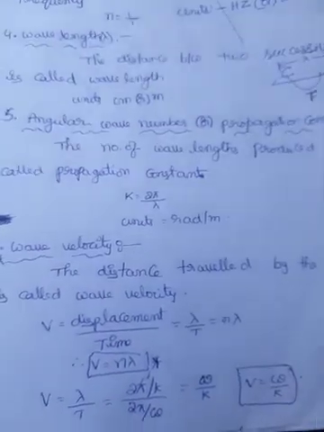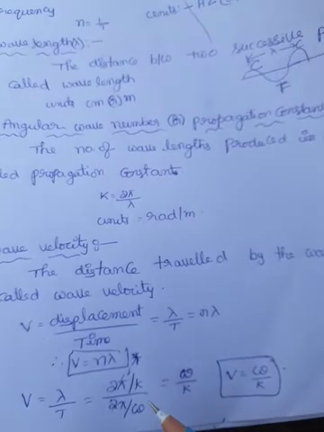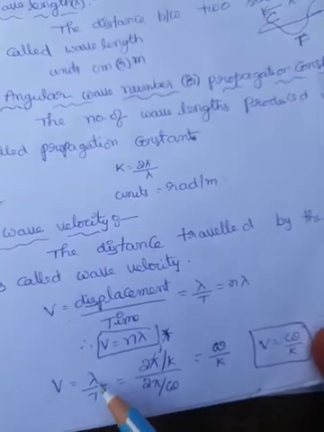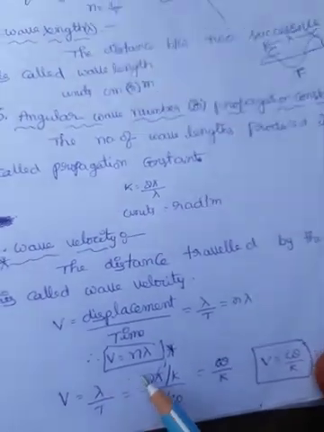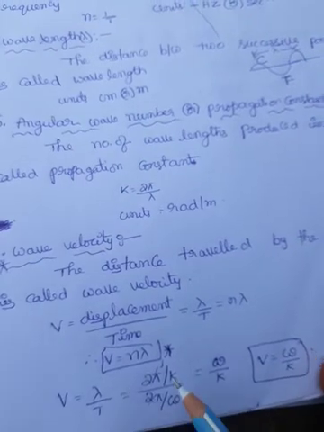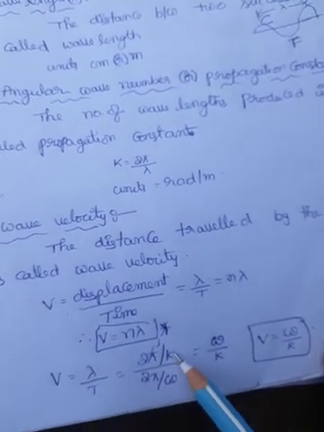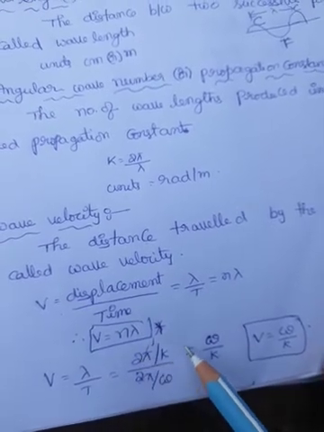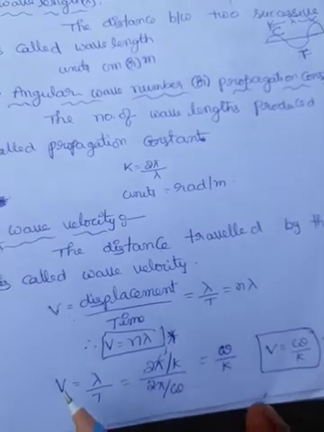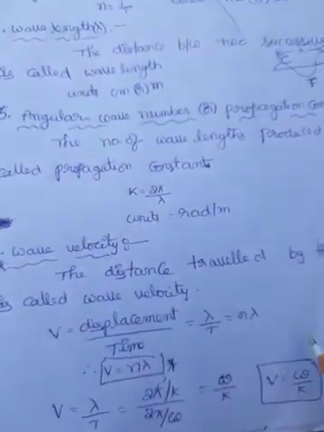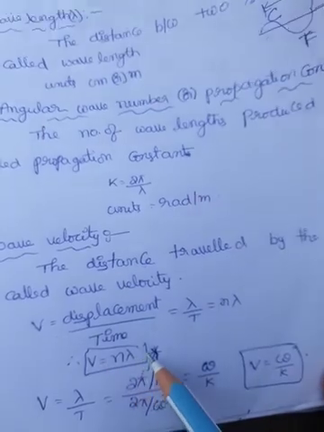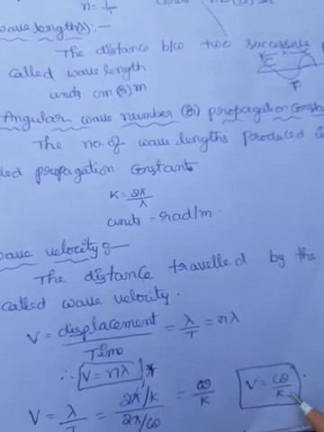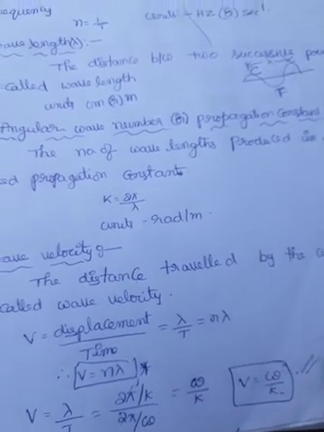In some problems, another wave velocity formula is used: V is equal to omega by k. The general formula is V is equal to lambda by t. We know the relation between propagation constant and wavelength: lambda is equal to 2 pi by k, and the time period is 2 pi by omega. The 2 pi cancel, and we get the wave velocity formula V is equal to omega by k. So wave velocity is V is equal to n lambda, or V is equal to omega by k. This formula is used in problems.